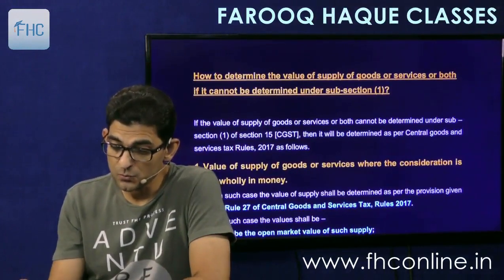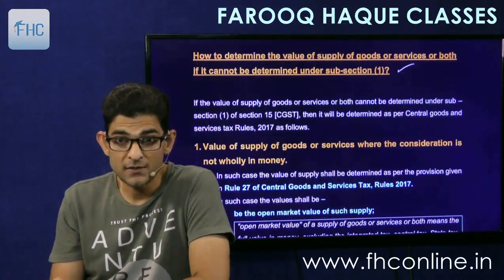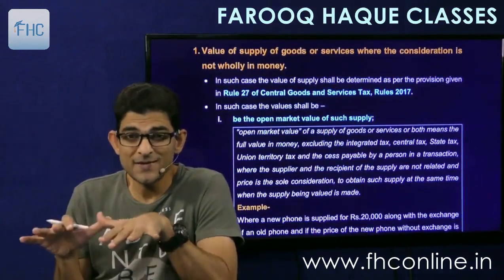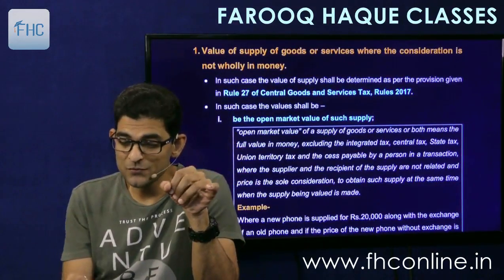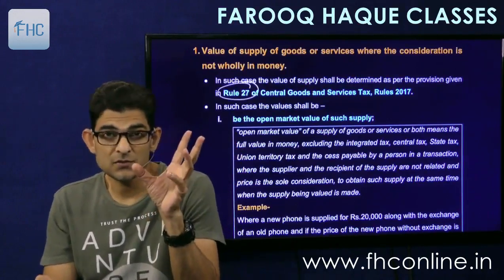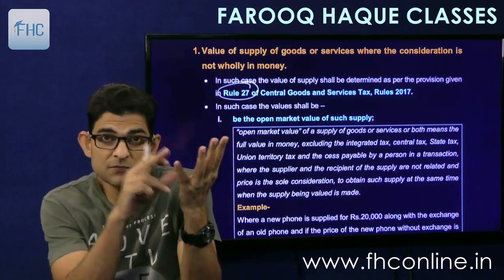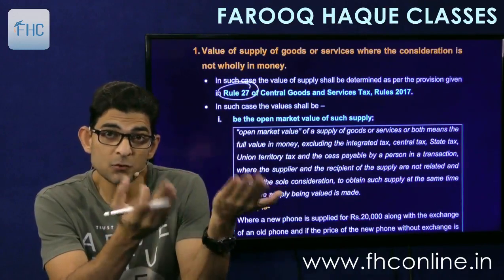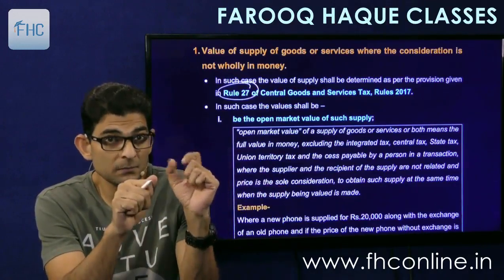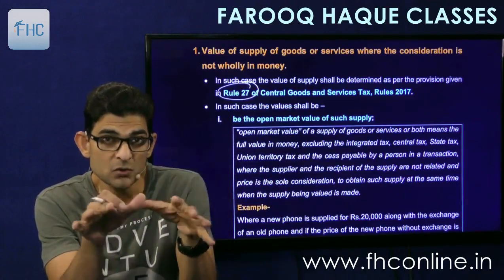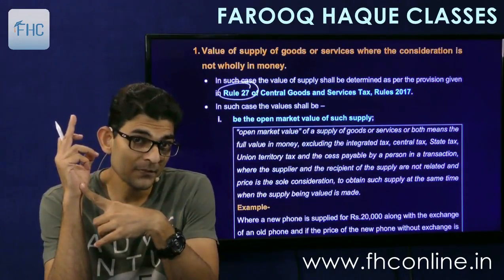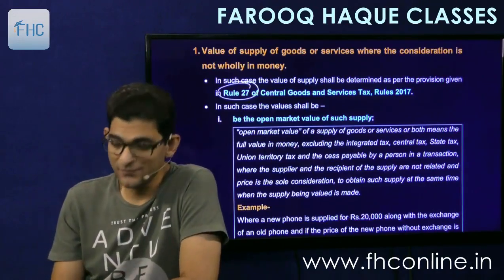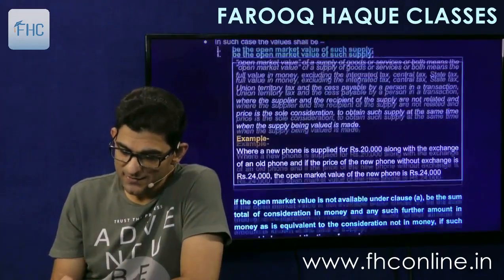Then how to determine the value of supply of goods or service or both if it cannot be determined under subsection 1? Then you have to go to the rules, and the rules also we had seen in quite detail, so you almost remember everything. First we saw rule 27 for extra consideration, where consideration is in kind. In that, first we follow the open market value. If open market value is not available, then the value of the thing that we have received in kind plus the cash consideration, if any. If that is also not available, then like kind and quality. And if that is also not available, then go to rule 30 and 31 respectively. That is explained again here.